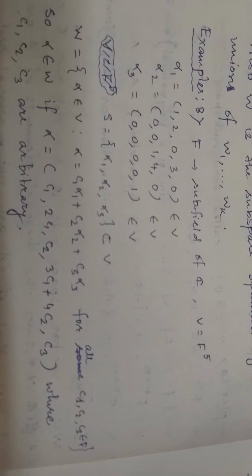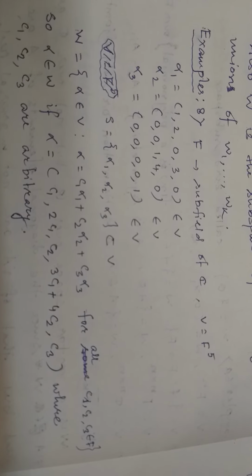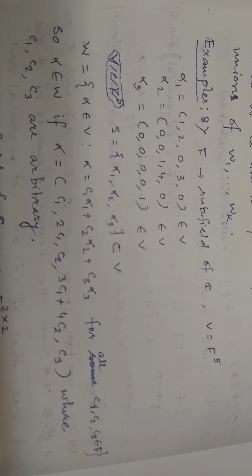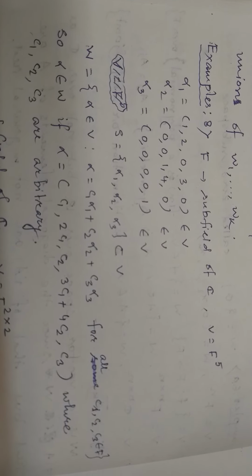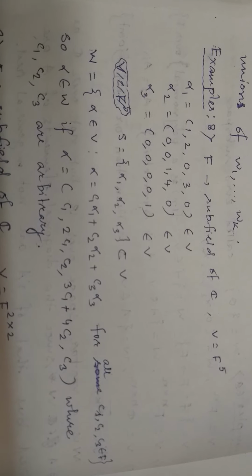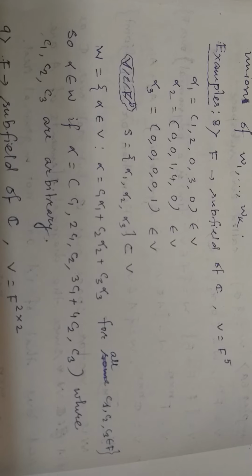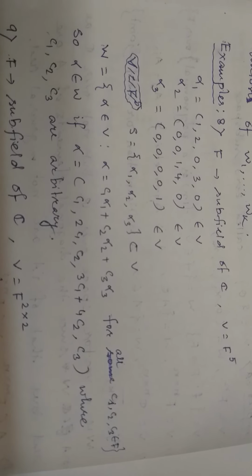Next we take some examples. Let F be a subfield of the field of complex numbers. What are the subfields of the field of complex numbers? The field of real numbers, the field of rational numbers, and there are some others. And we choose V as the vector space F5. Now we are taking three fixed elements, alpha 1 equal to (1, 2, 0, 3, 0) in V, alpha 2 equal to (0, 0, 1, 4, 0) in V, alpha 3 equal to (0, 0, 0, 0, 1) in V.